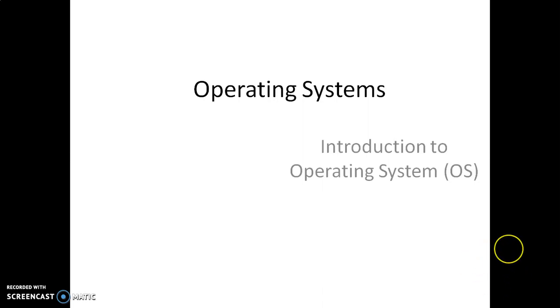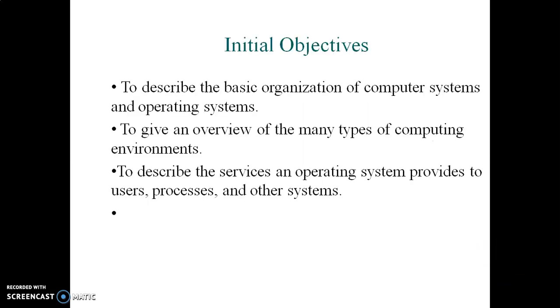Now we are going to see the introduction of the operating systems. What are the basic objectives of the operating systems? The first primary objective is the organizing of the computer systems and operating systems. And the next one is what are the various kinds of computing environments, and what are the services provided by the operating system to the users and other systems.